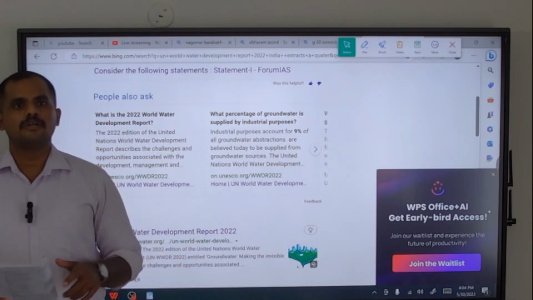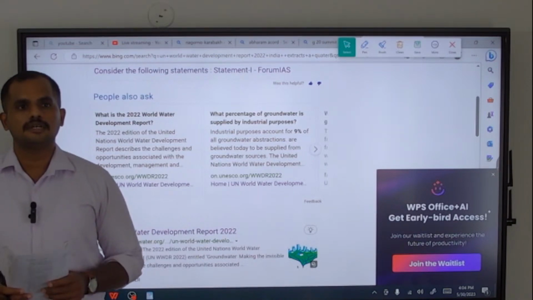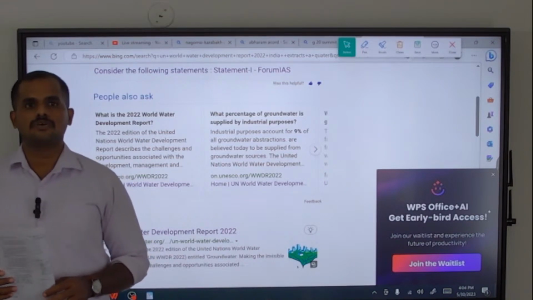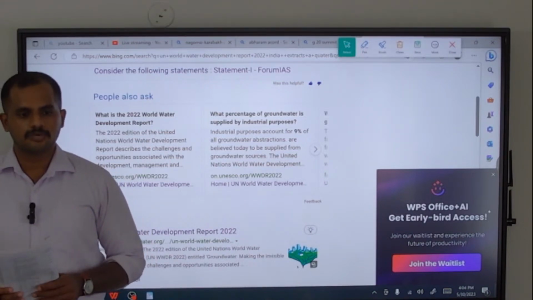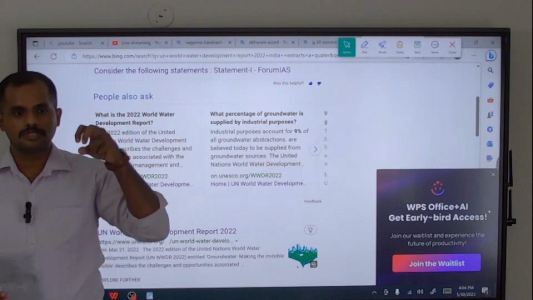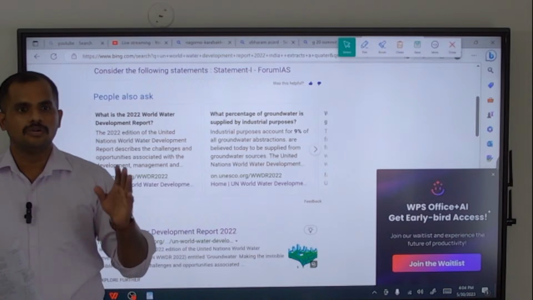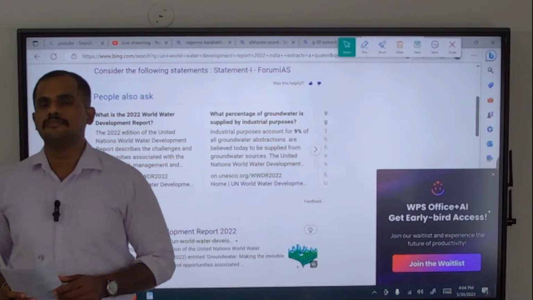What is the reason for extracting the water? It is India's agriculture system. More than 80% of India's water needs are met by groundwater. Looking at the 100% of groundwater resource extraction, almost more than 80% of the groundwater extraction goes to agriculture and agriculture related activities only.